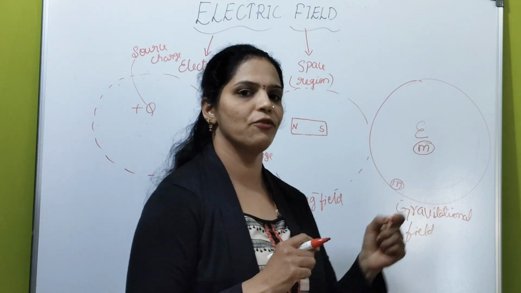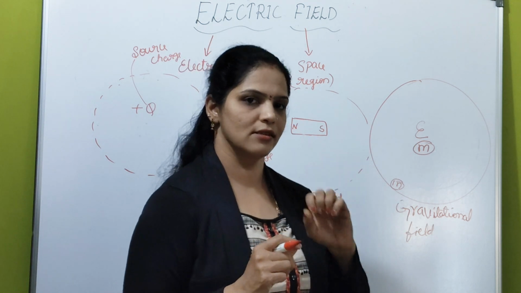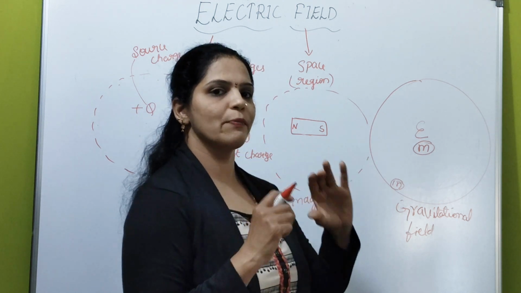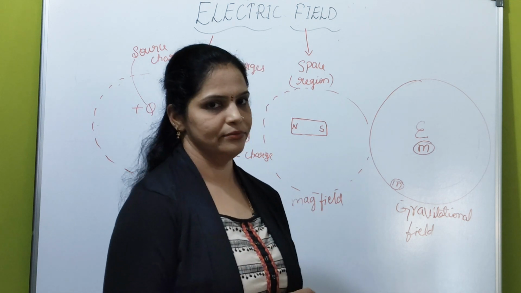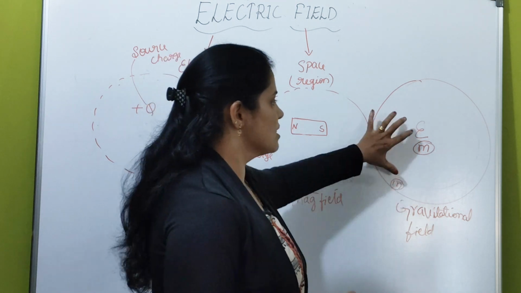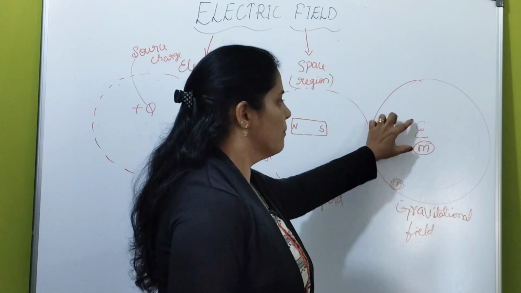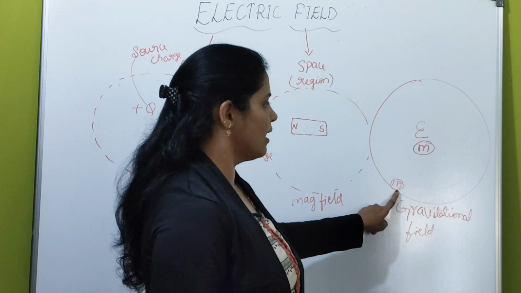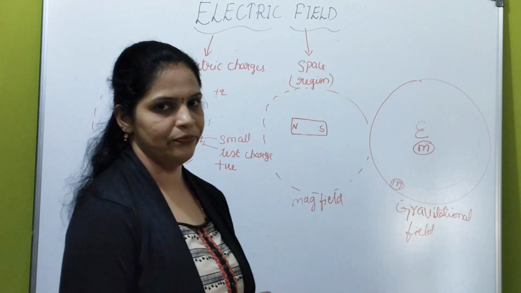That's why planets are revolving around the sun, or satellites revolving around these planets, because of gravitational force. So the space around this planet is called as gravitational field. Is it clear, student? So the space around the massive body is called as gravitational field. Because of gravitational field, because of the space, any other massive body experiences gravitational force.